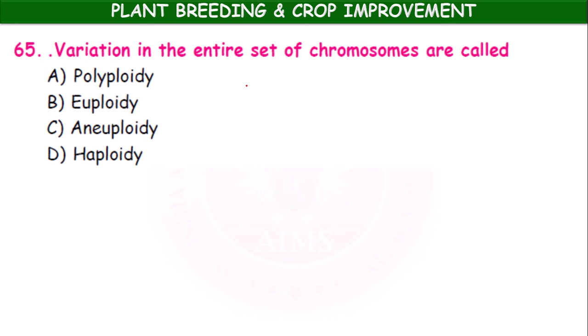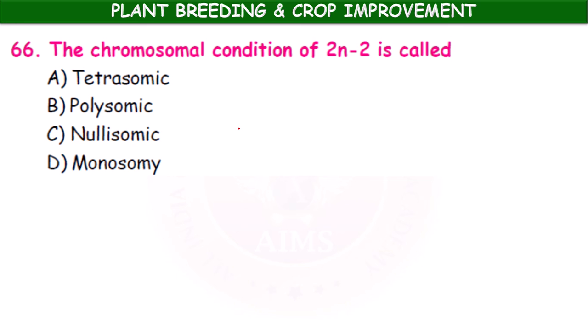Variation in the entire set of chromosomes is called polyploidy, euploidy, aneuploidy, haploidy. Euploidy. Variation in entire set of chromosomes is called euploidy. The chromosomal condition 2n-2 is called tetrasomic, polysomic, nullisomic, monosomy. It is nullisomic. Okay.